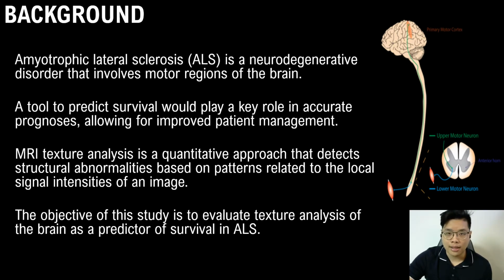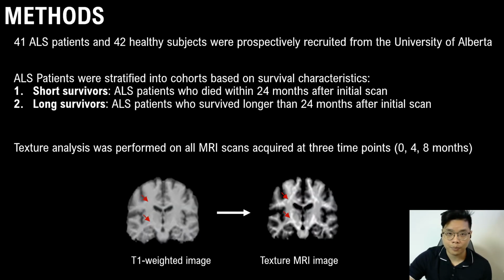MRI texture analysis is a novel technique that detects hidden patterns in an image that represent structural abnormalities of the brain. The objective of this study was to evaluate texture analysis as a predictor of survival in ALS.